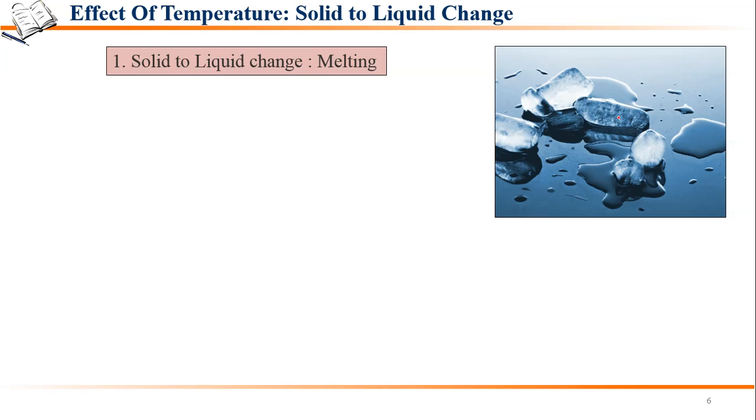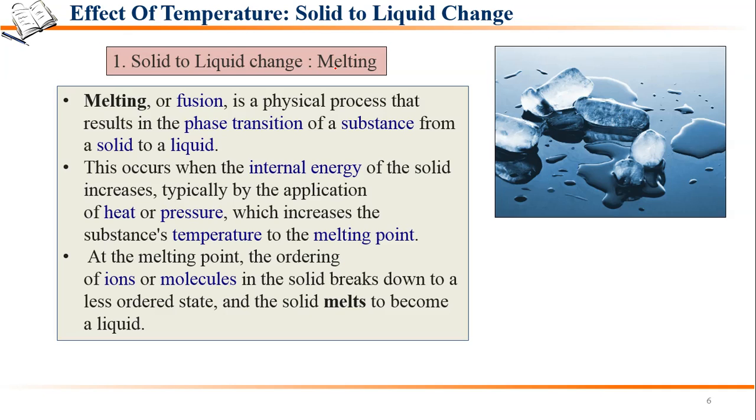That means the solid ice is changing into the liquid water. So what is happening here? A change is happening here. That is a physical change. Fine. So that physical change is known as melting. So melting, or you can say fusion, is a physical process that results in the phase transition. Phase transition means that the phase, that is the state of matter, is changing from solid to liquid. Fine. So when ice changes into water on heating, it is called the melting of ice.